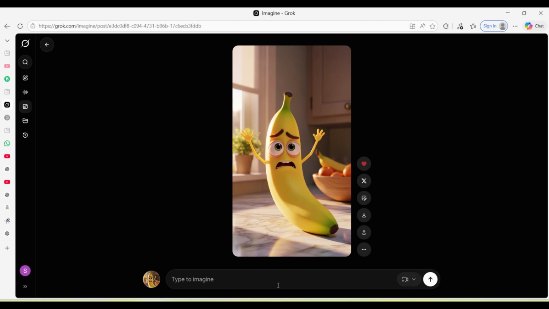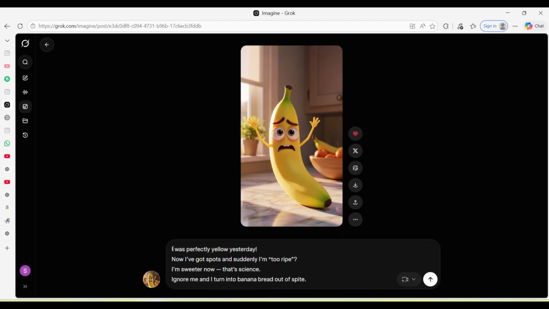Okay, now I wrote it in the image. Okay, I copy again, I write again the banana says and inverted commas in the beginning of the text and the last of the text, and then click generate.